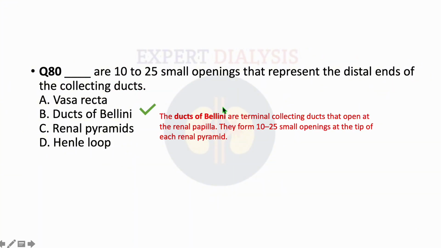The ducts of Bellini are terminal collecting ducts that open at the renal papilla. They form 10 to 25 small openings at the tip of each renal pyramid. So this was all about this part. We have discussed around 10 questions, and all these 10 questions have been previously asked in RRB, I guess in the year 2019.